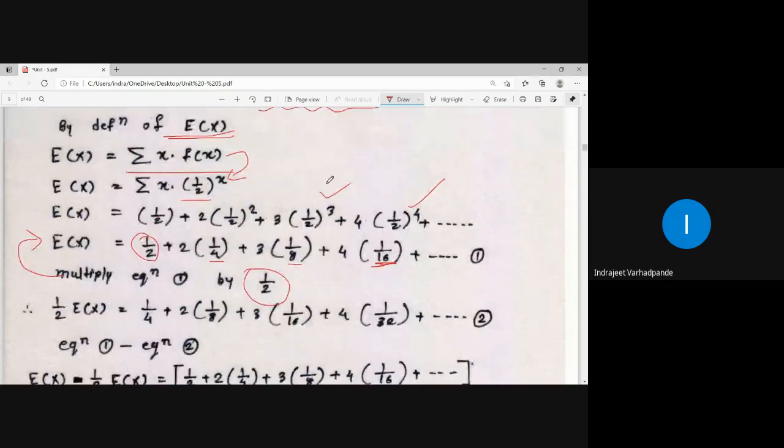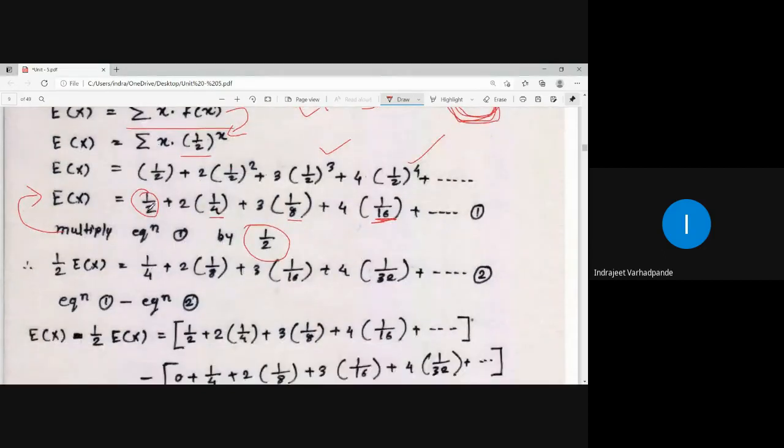You know the geometric series, the binomial expansion of 1 minus x to the power minus 1, how it goes: 1 plus x plus x square plus x cube and so on. So in a geometric series the common ratio is taken. Common ratio means the next term upon the previous term. Now here this is not a multiple of 4 in the denominator, so purposely I need to make it 4 so that the common ratio is equal everywhere.